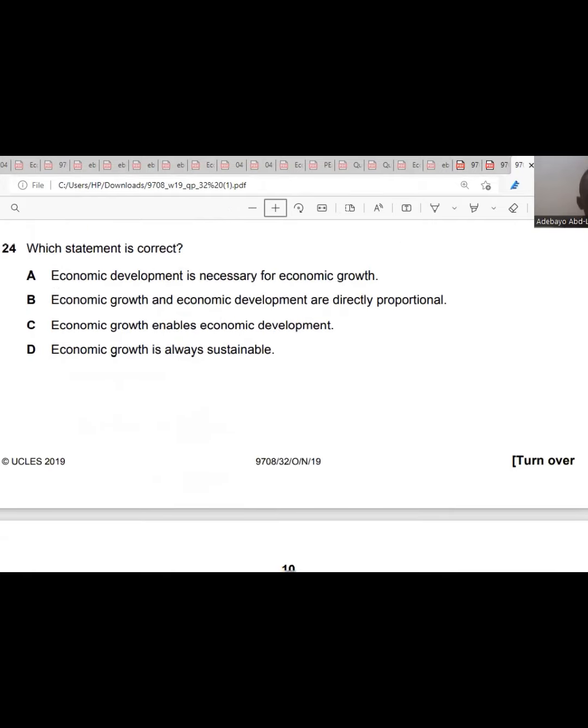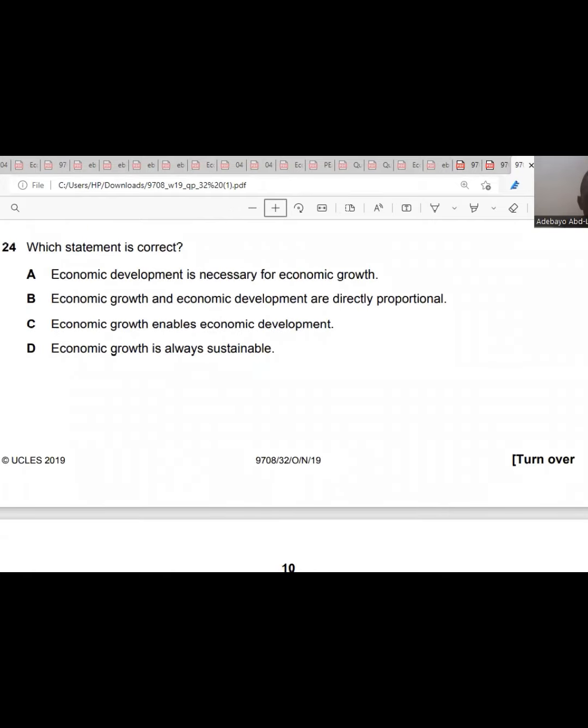Question 24. Which statement is correct? Economic development is necessary for economic growth. Economic growth and economic development are directly proportional. Economic growth enables economic development. Economic growth is always sustainable. Economic growth is not always sustainable. They are not proportional. It will only enable economic development. So the answer is C, question 24. Economic growth enables economic development.